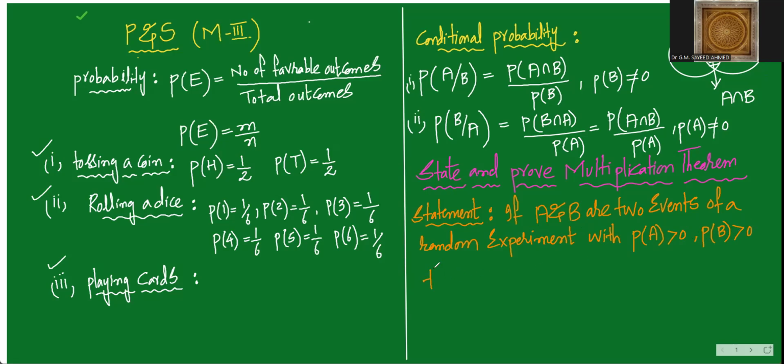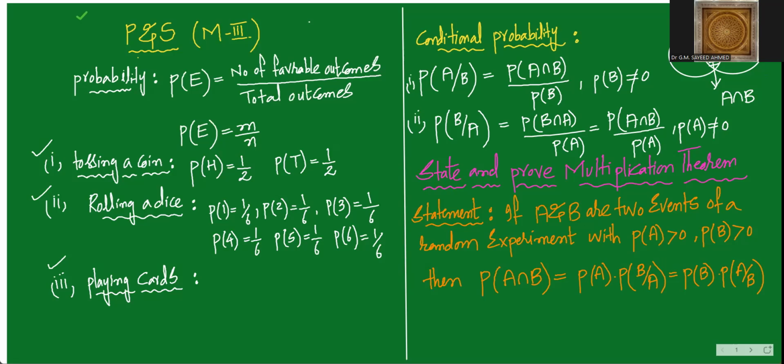Then we have to prove the result as probability of A intersection B is equal to probability of A into probability of B given A, which is also equal to probability of B into probability of A given B. This result we have to put.